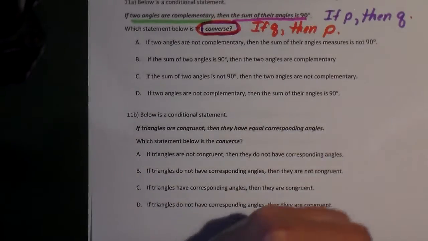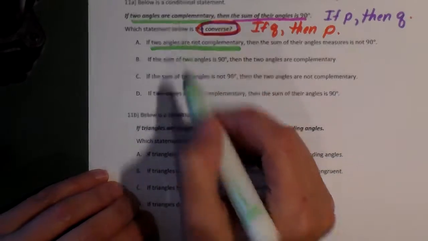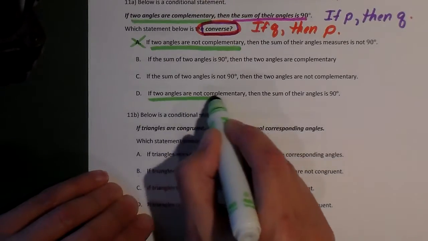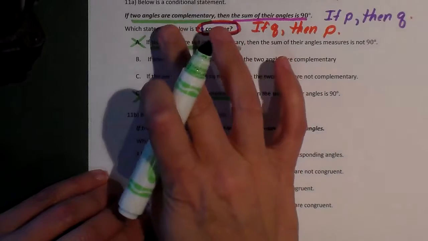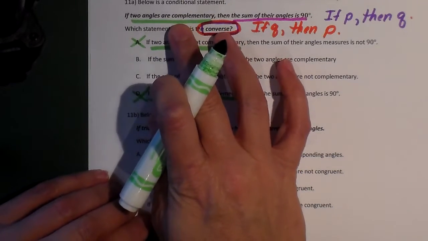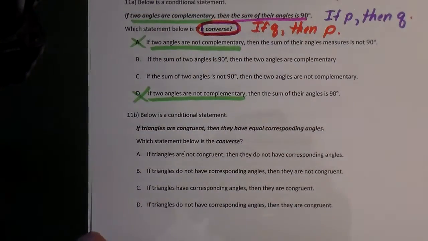So let's check it out. This one says if two angles are not complementary, well, it changes the whole thing. That's not right. If two angles are not complementary, that's wrong again. We're not changing this to is and isn't and not. All I want to do is flip the green and the pink.